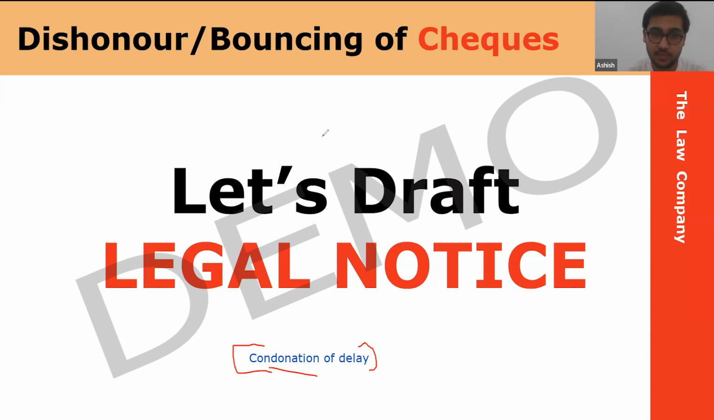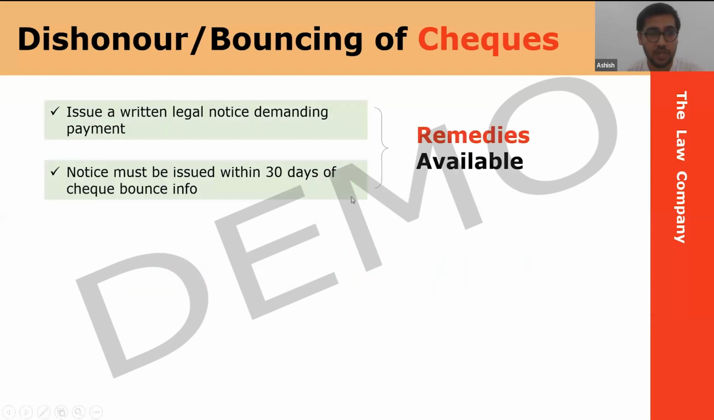Sir, this condonation of delay, this is filed while the case is going on, right? It is filed if the case goes to the court. Logically, we are filing this notice to ask for payment, right? There is a possibility that you give the legal notice, and Shardul makes the payment. In that case, there is no court, no trial at all. We will go to court only if the payment is not received.